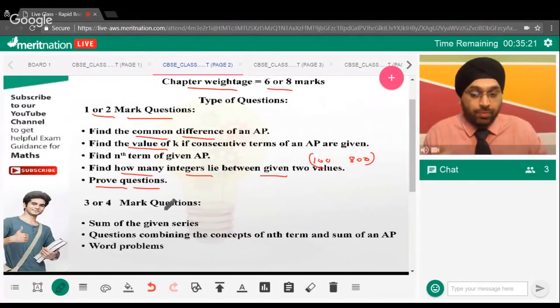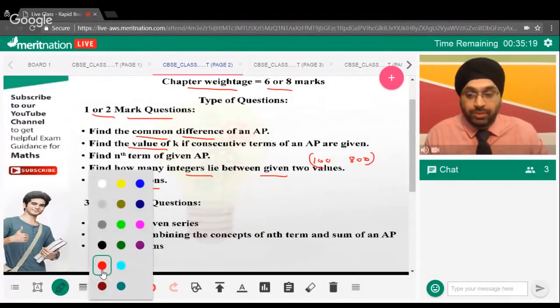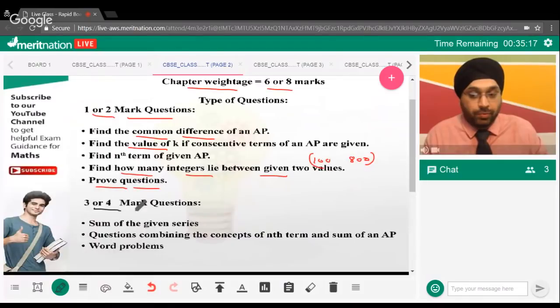Then when you come to 3 to 4 mark questions, the question can come where we need to find the sum of the given series.